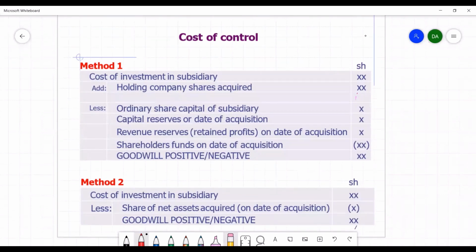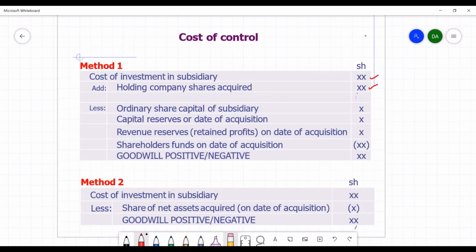Let us start by understanding preparation of the cost of control account. The format of the cost of control account is as below. We can use either of the two methods, as you can see here, to prepare the cost of control account. In the first method, we start with the cost of investment in the subsidiary and add to it any shares of the holding company that have been allotted to the shareholders of the subsidiary.